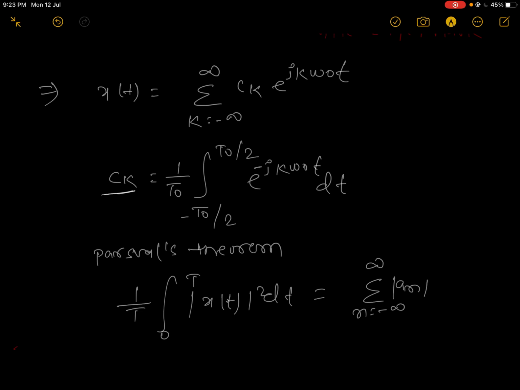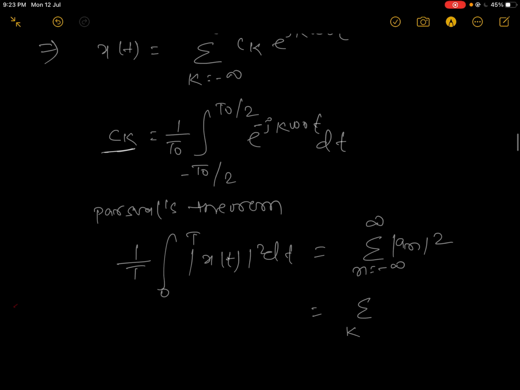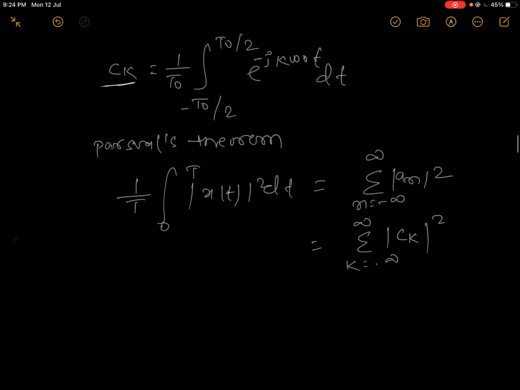If you are taking c, then it is mod ck square. So we have to find out ck first.